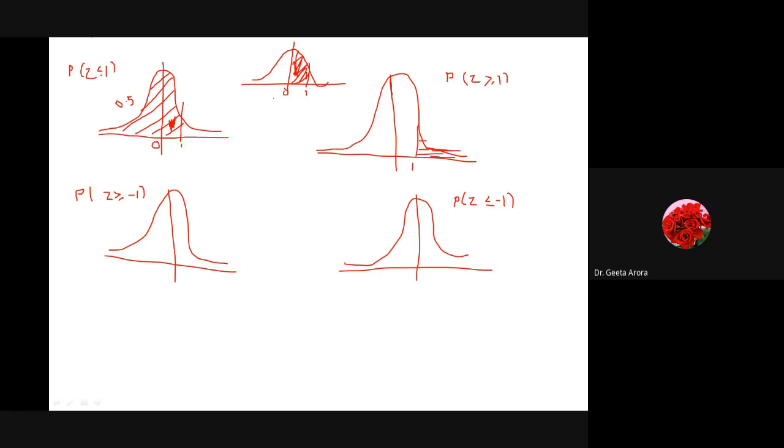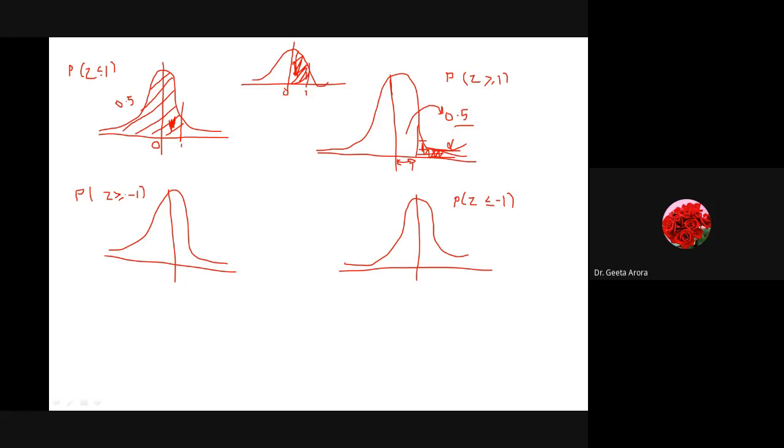Similarly, if we look here, the value that is known to me is from this 0 to 1. That will be given to us from the table in the second graph I am working on. And if I look for this outside area, again the total is 0.5. So if I just subtract this area from 0.5, it will give me this outside area, because we know on one side it is 0.5. Is it clear? I'm just trying because it is the first time we are doing this with the areas. Obviously it's not easy, but when we practice and go through the examples, you will do it. Okay, let's go to the third part.